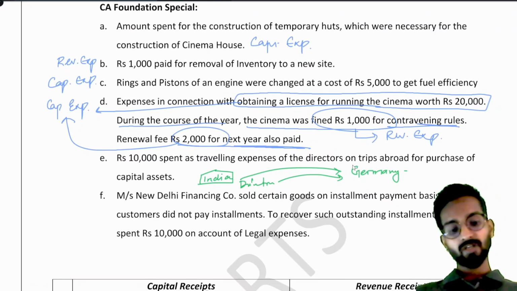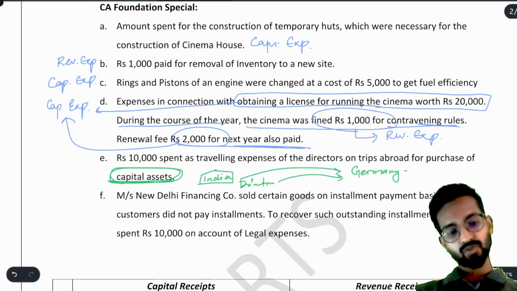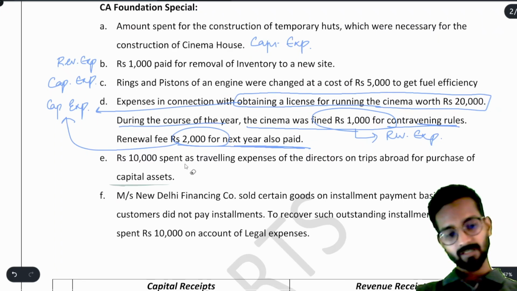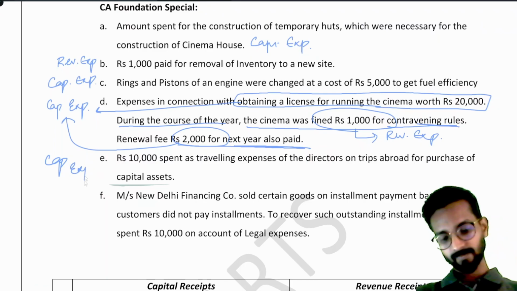What was the purpose? To buy capital asset. So because we are buying capital asset, all that money will be added into the capital asset only. All the expenditure incurred, transportation or anything for the directors, should be added in the capital asset, and therefore we can say it is nothing but your capital expenditure.